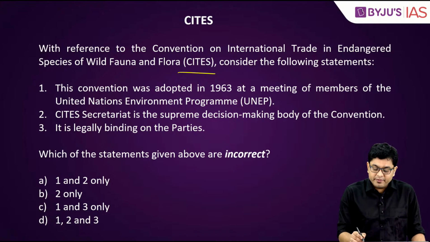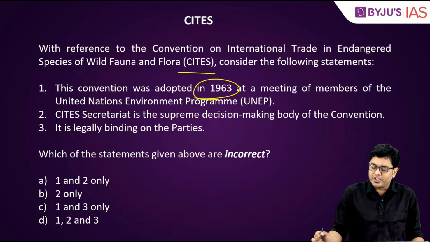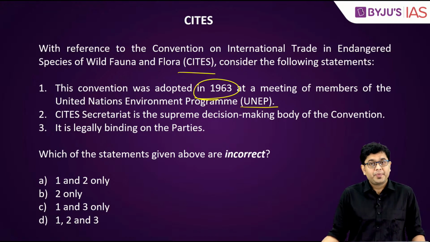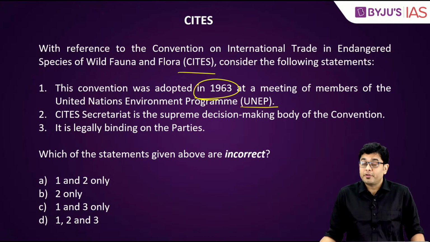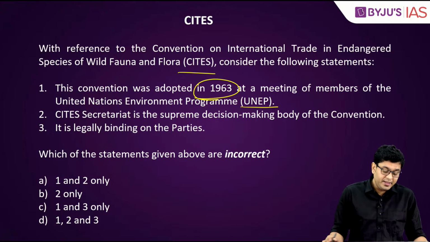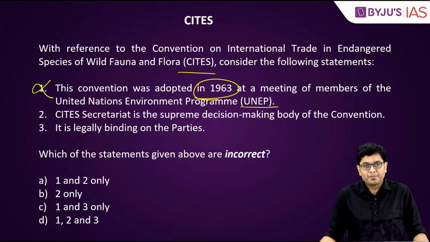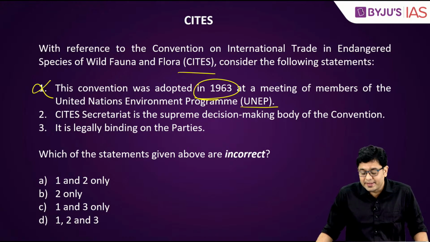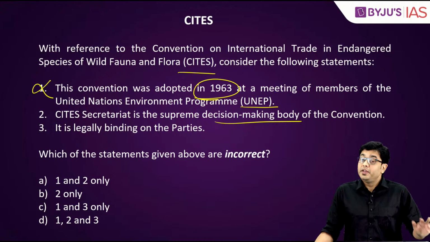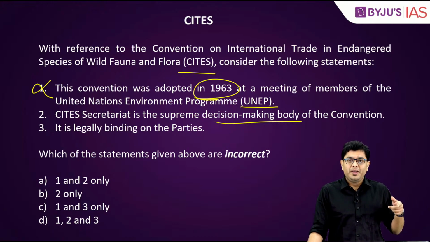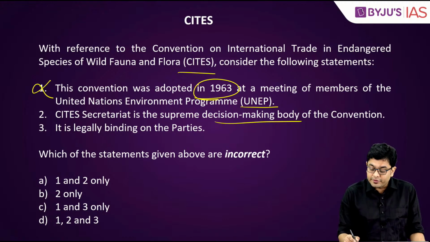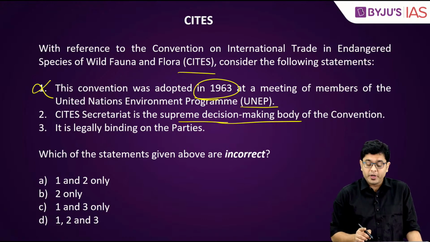Now, this convention was adopted in 1963 at a meeting of the UNEP. UNEP meeting was not where it was actually formalized or adopted. This is incorrect. Now, CITES Secretariat is the supreme decision-making body of the convention. Here, remember what we had talked about, that it is always going to be the Conference of Parties which is going to be the supreme decision-making body.